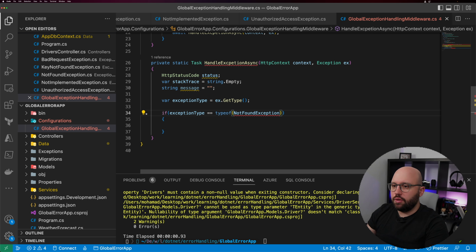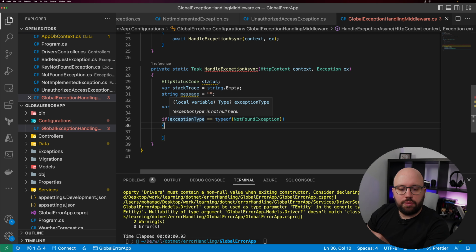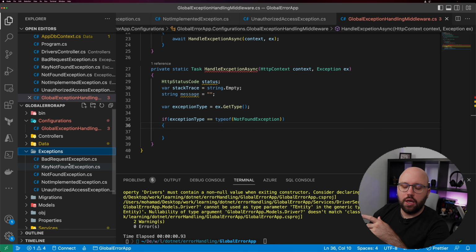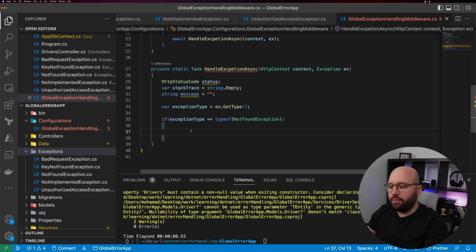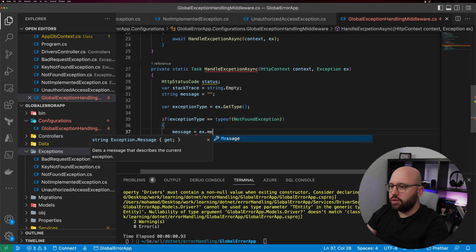Let us fix those references and understand what's going on here. Because I got the exception type, I'm matching it to the exceptions that I added previously, the bad request, and so on and so forth. I'm getting the type, matching it, and based on that I'm going to do some processing. So let's see how we can do that. Because I matched it to this, I can say message equals exception.message, or rather ex.Message.